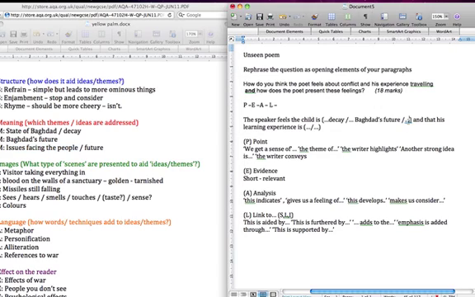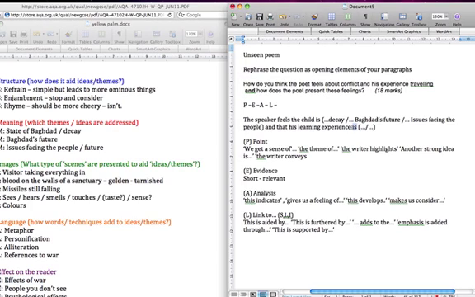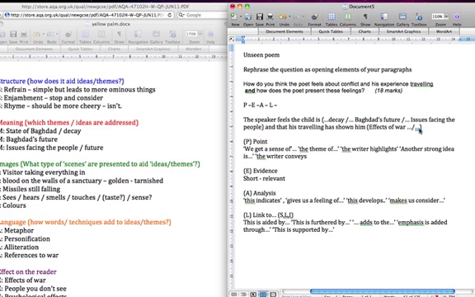So you can see this. And then the alarming experience, because we've got the effect on Reba down here, is the effects of war. So we've got that as well. Sorry, I should change this. And that his travelling has shown him, and then I can put that in there. So all of this just becomes a fill the box exercise. So things about people that you don't normally see. So there's my opening introduction, just banking on that.